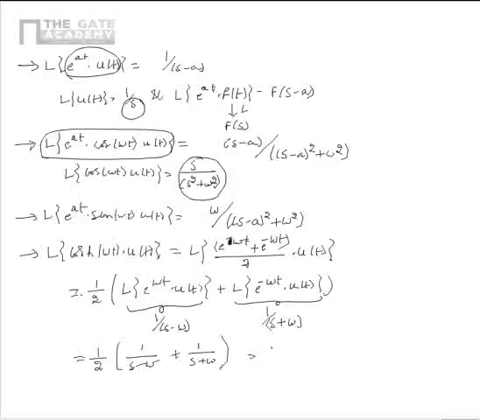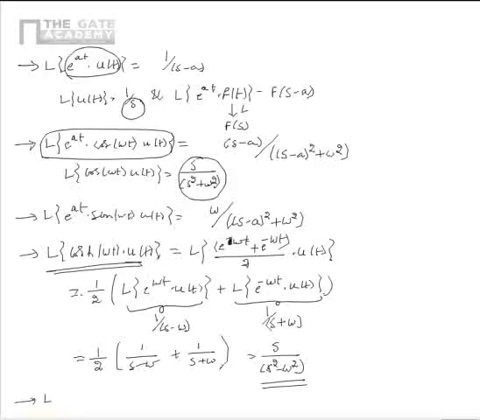Upon simplification, this is equal to s by s square minus omega square. From this, we can say that the Laplace transform of cosh omega t u of t is equal to s by s square minus omega square.